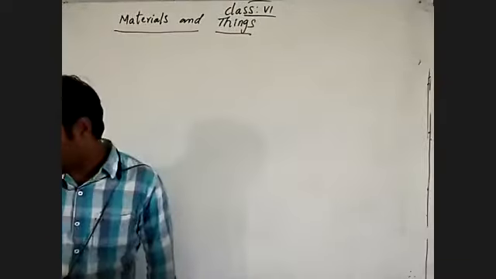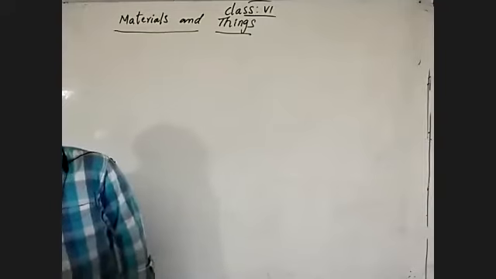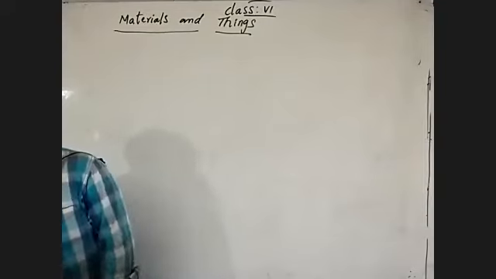Say here, what we learned in this lesson.